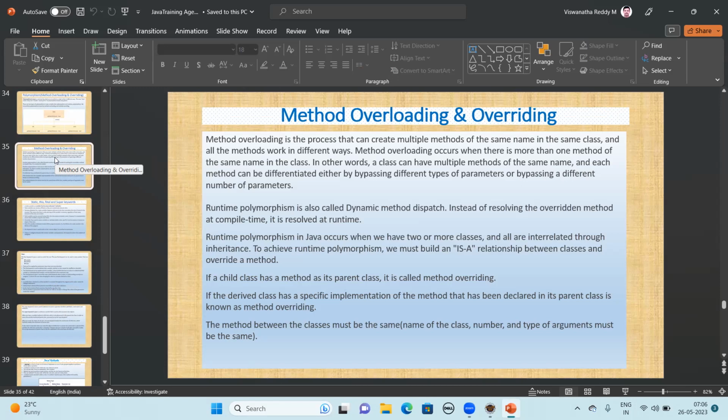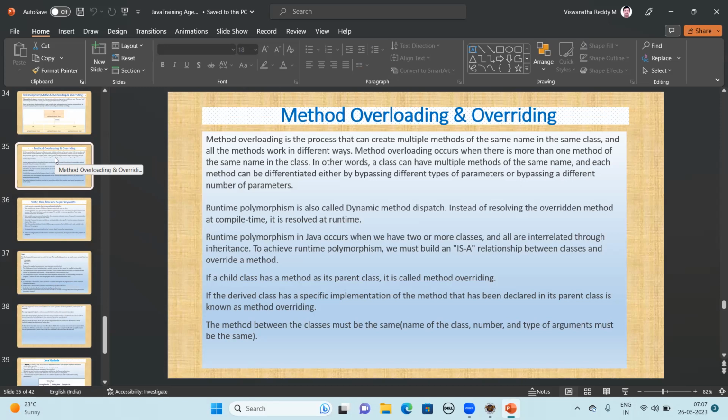Method overloading means the same method in the same class multiple times. You can ask, how is it possible, sir? Yes, because the same name will not be allowed with the same signature. Here, the signature will be different. Signature is nothing but the number of parameters that we are passing to that method, right? All the methods work in different ways because of the number of parameters that we are passing.